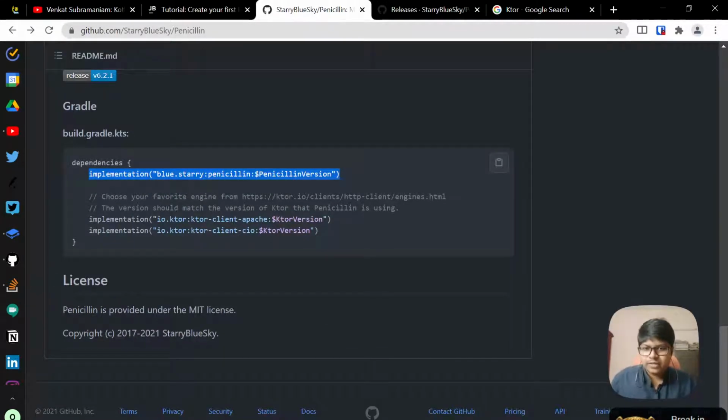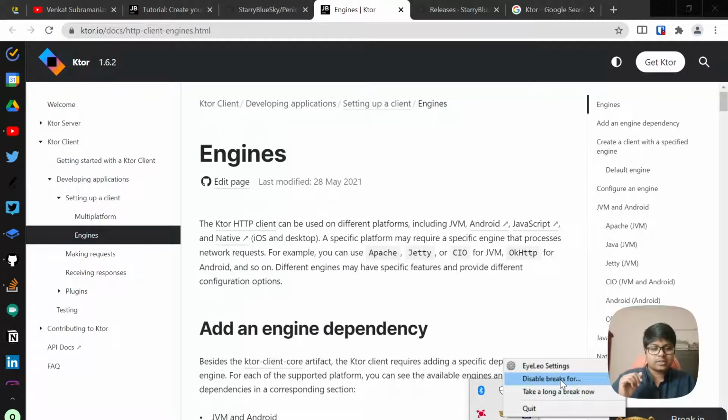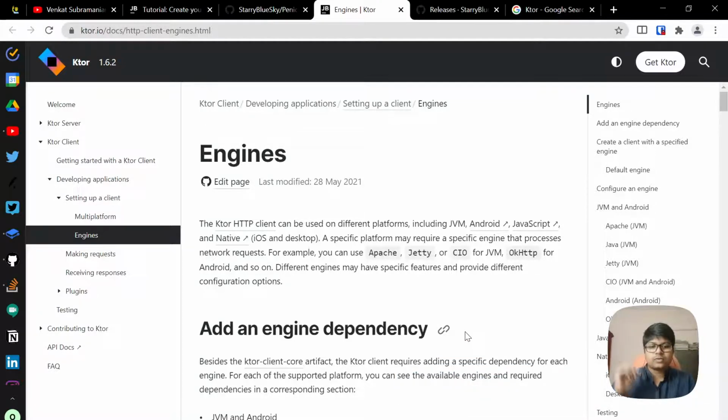Choose your favorite engine from this link. Okay, what is this? Ktor client can be used on different platforms. Okay, JVM. Okay, specific engine. So you can use Apache, Jetty or CIO for JVM. Okay. So yeah, we are running this on Java virtual machine. So we can use one of these three for the JVM.